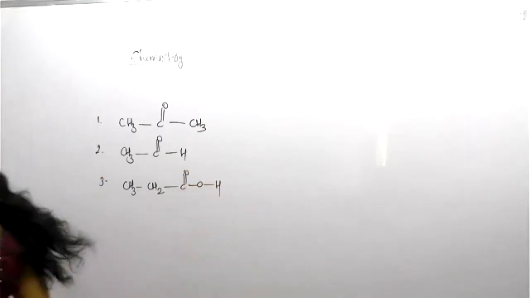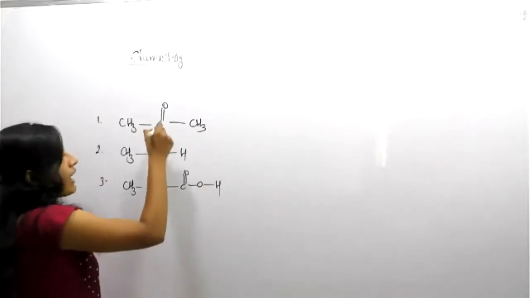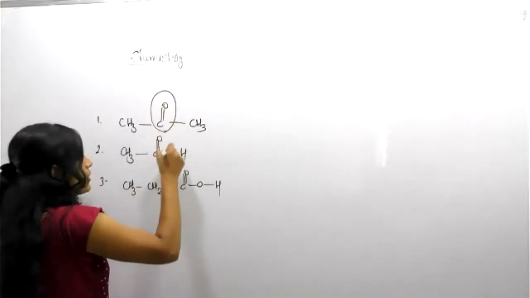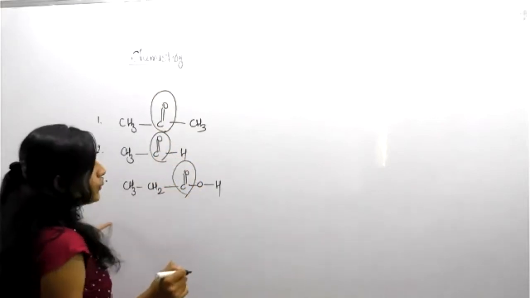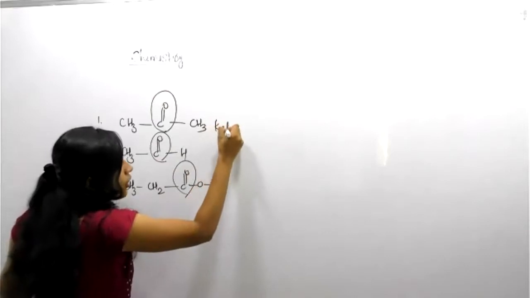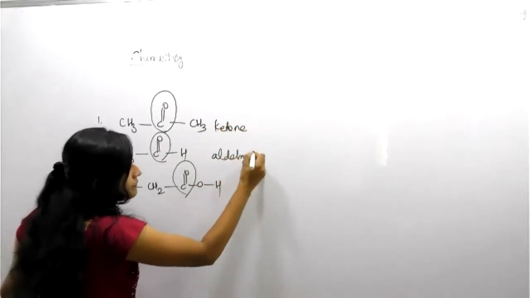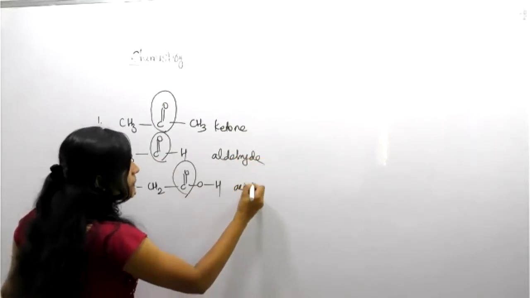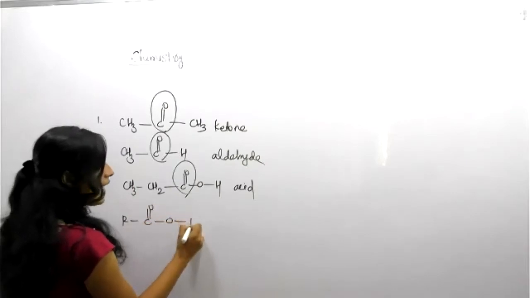So, why are these called carbonyl compounds? Because they contain the carbonyl group. The compounds containing a carbonyl group are called carbonyl compounds. Ketone is an example. Aldehyde is an example. Acid is an example. Ester also: R, C double bond O, OR'.